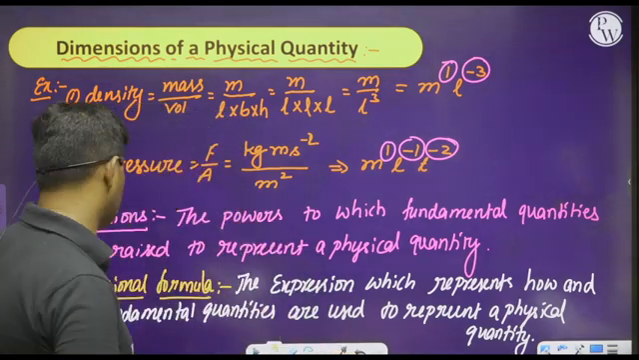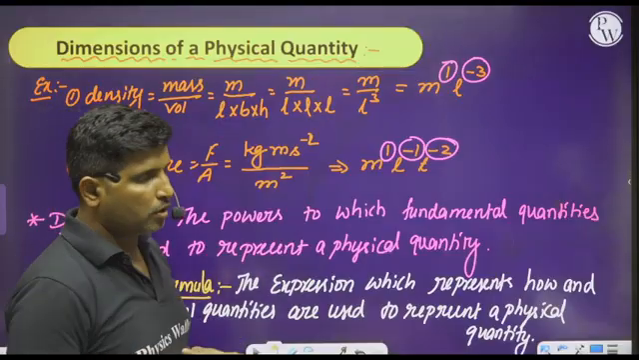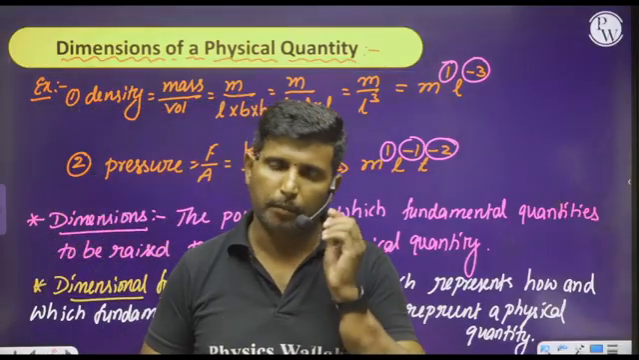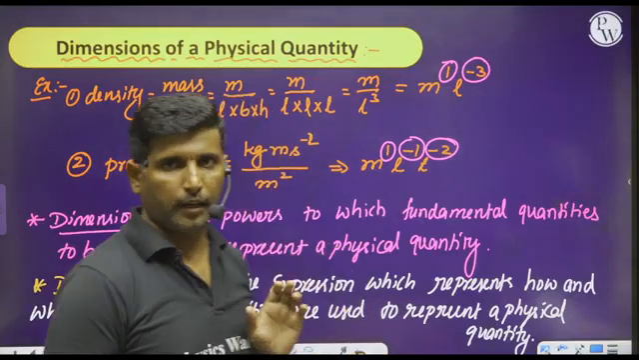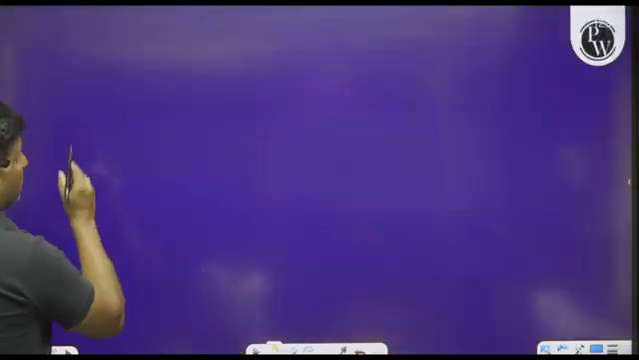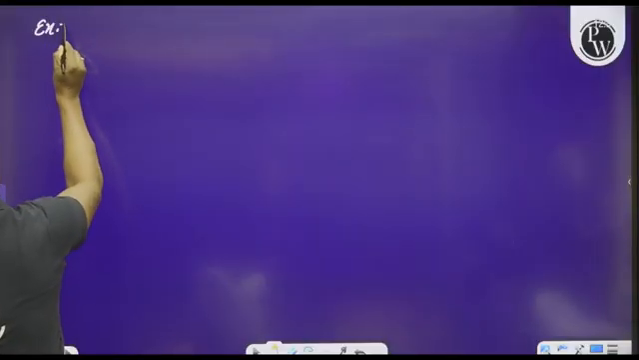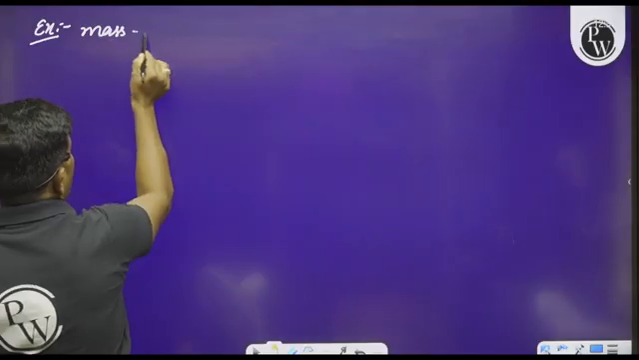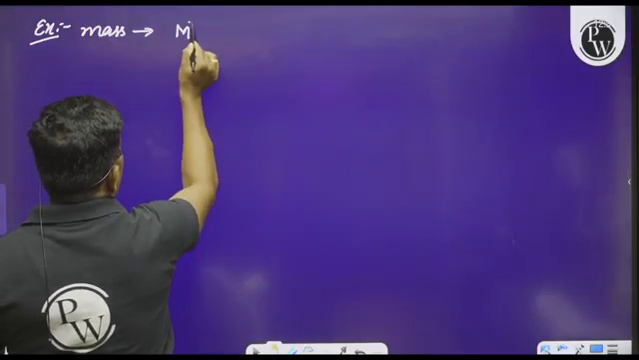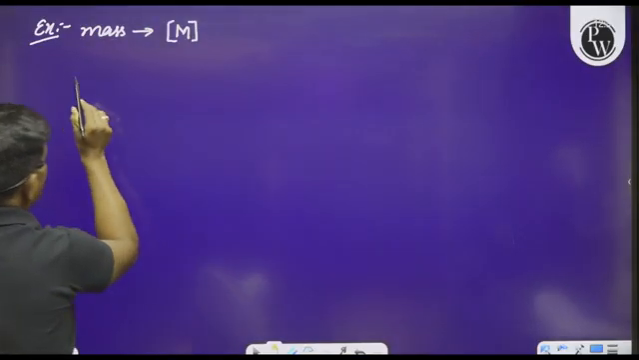For example, see here, the dimensional formula is always represented by an alphabet within a square bracket. For example, if I want to write the dimensional formula for mass, I can use a capital M within a square bracket.